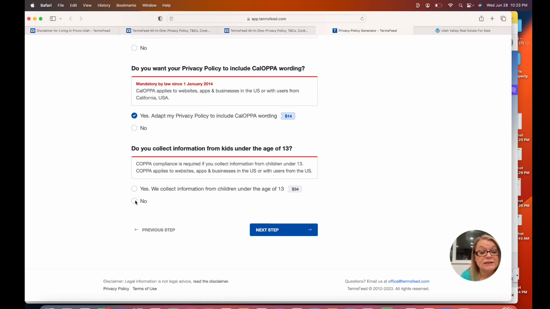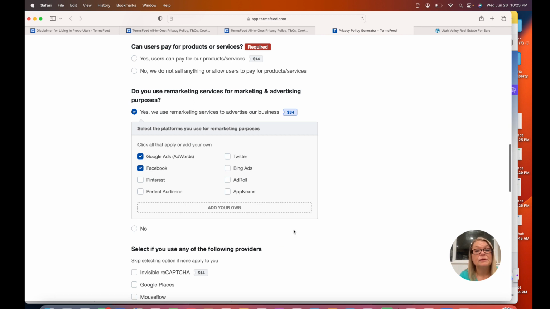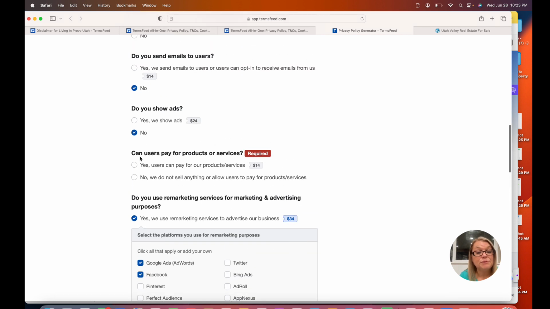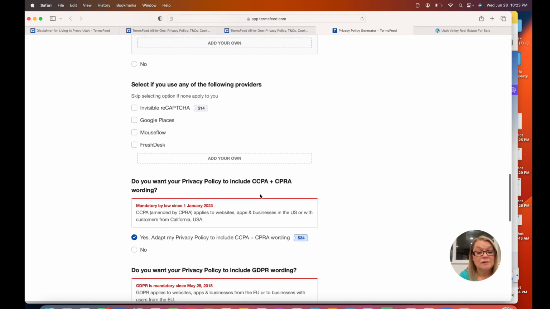So we do not collect. So we're going to click on no, so we won't need that. Then we're going to go to the next step. And can users pay for products or services? No, we don't sell anything there.